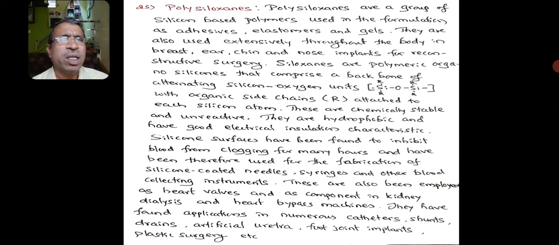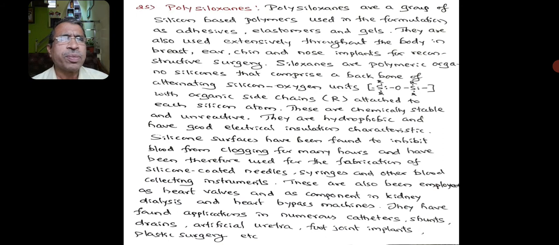That is, it may be methyl, it may be ethyl, phenyl, and so on. These are chemically stable and unreactive. They are hydrophobic and have good electrical insulation characteristics. So these are the properties of silicones.